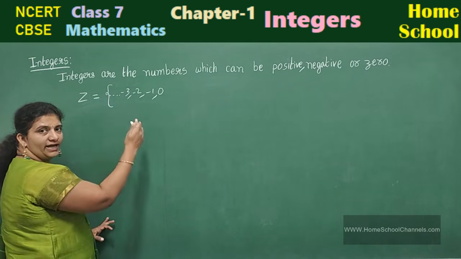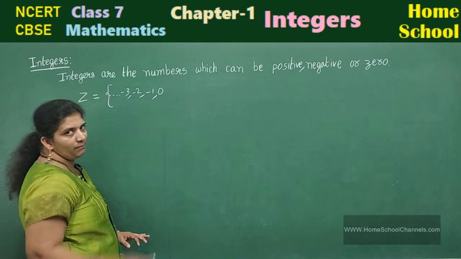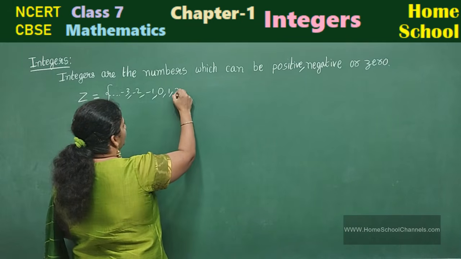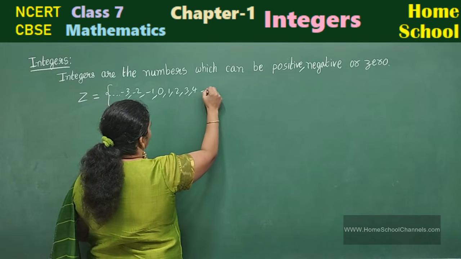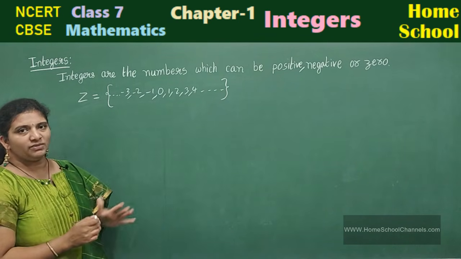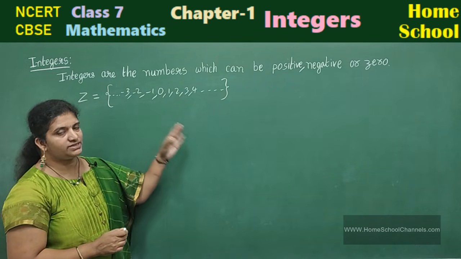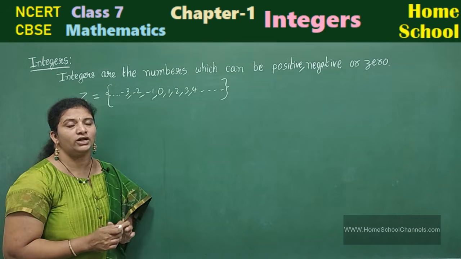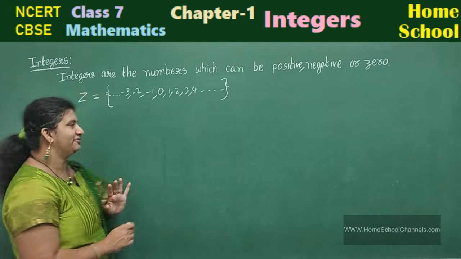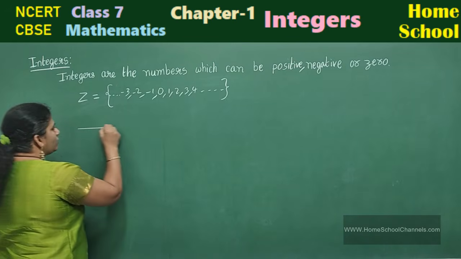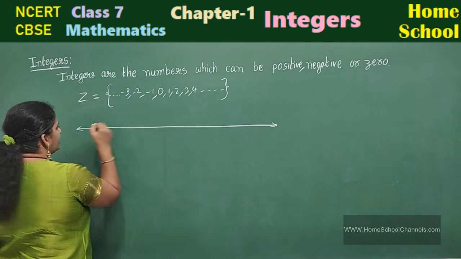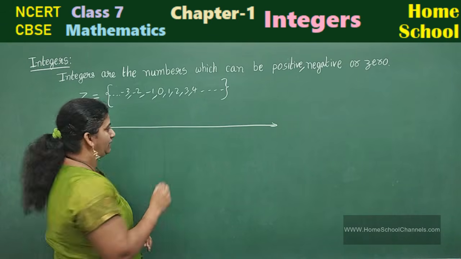This dot dot indicates there are never ending numbers. Where it ends we don't know. And this side 1, 2, 3, 4, and so on. This side also, where it ends we don't know. That means all the positive numbers, negative numbers along with 0 are all called integers. It is represented by the letter Z. By using a number line, we are going to represent integers on a number line.